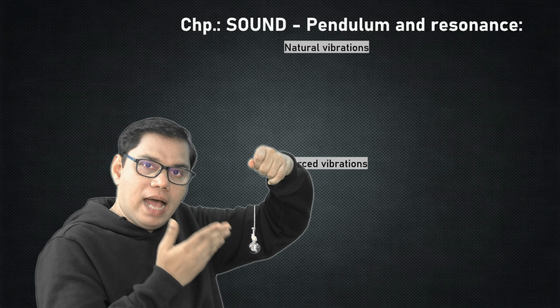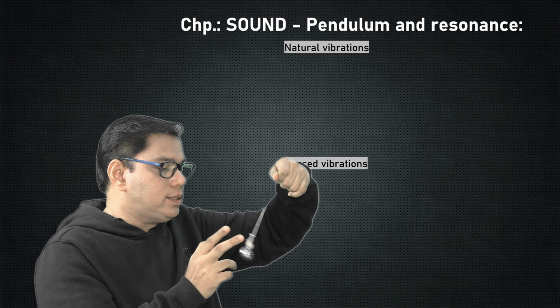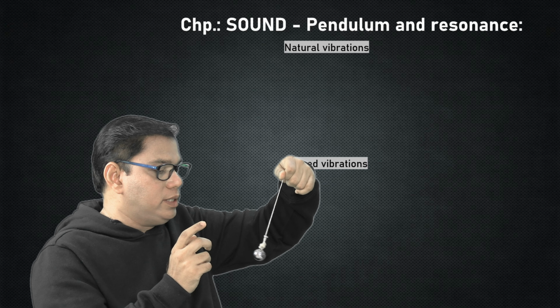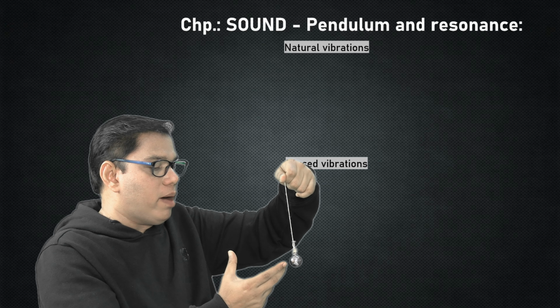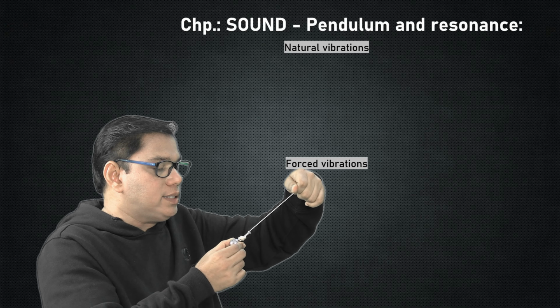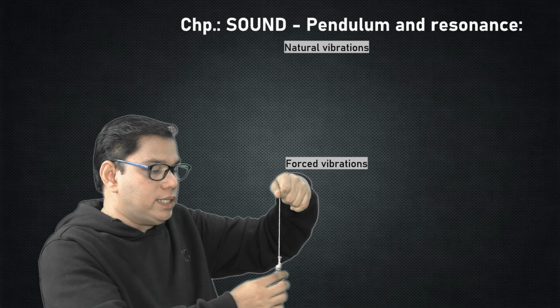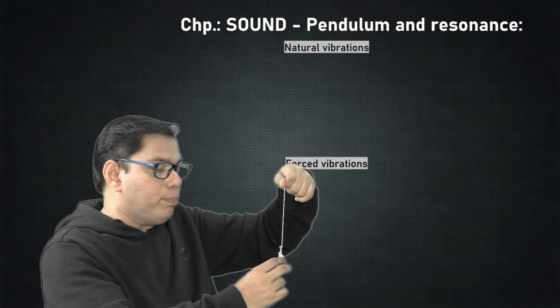This pendulum has a bob and a thread of a certain length. When I disturb this pendulum from its mean position, what do I observe? I observe the amplitude of the pendulum. Amplitude means the distance covered by it from the mean position. This is the mean position, and suppose it is covering a distance of 10 centimeters from the mean position, then this distance covered of 10 centimeters is called the amplitude.